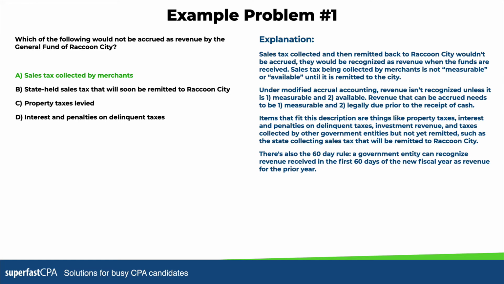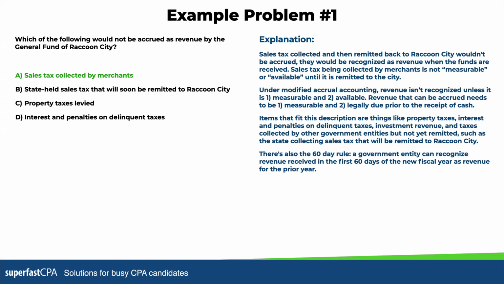So items that fit that description would be something like property taxes, or interest and penalties on delinquent taxes, investment revenue, and taxes collected by other government entities but not yet remitted, such as the state collecting sales tax that will soon be remitted to Raccoon City. Even though they haven't received that, that is something they would accrue. Also, property taxes are levied. They are legally due from the citizens within the current period, so those would be accrued as revenue as well.